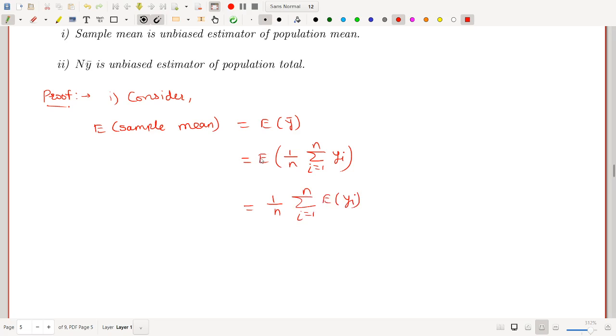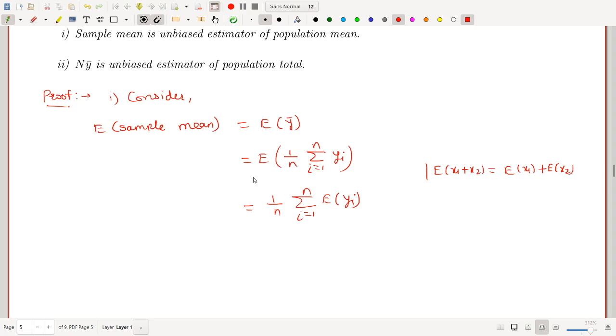I can take expectation directly inside this summation. Expected value of x1 plus x2 is actually expected value of x1 plus expected value of x2. So I use this property.